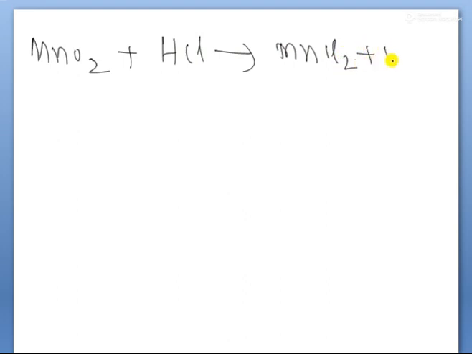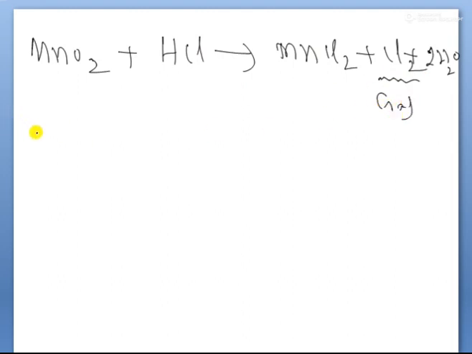Here MnO2 reacts with hydrochloric acid. The products are MnCl2 plus Cl2, and one more product, 2H2O. Which gas is liberated here? Chlorine gas. This is the chlorine gas liberation.